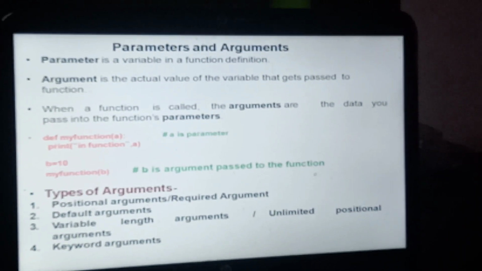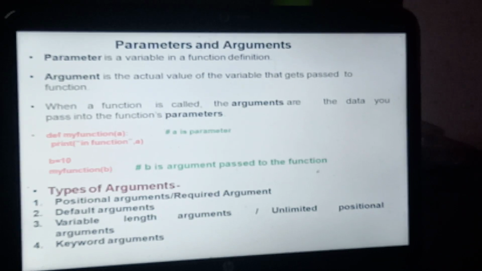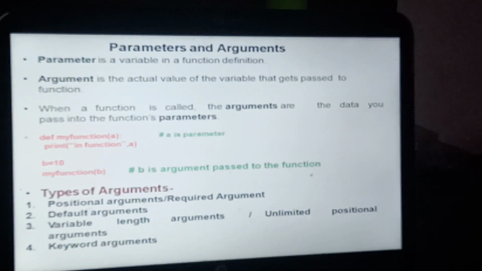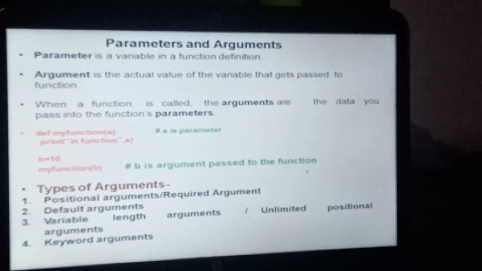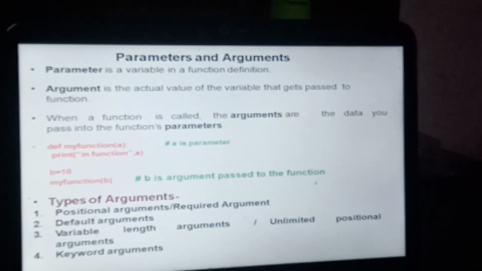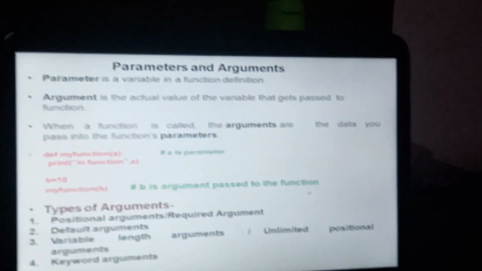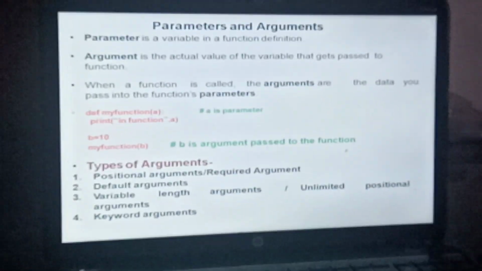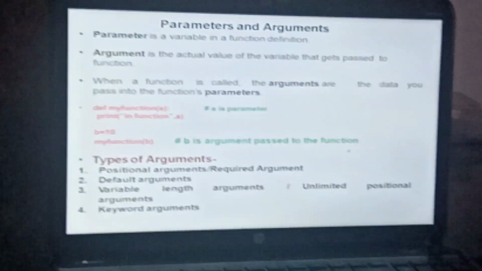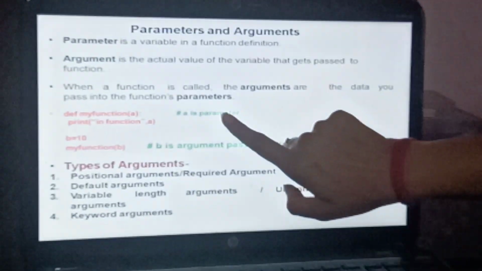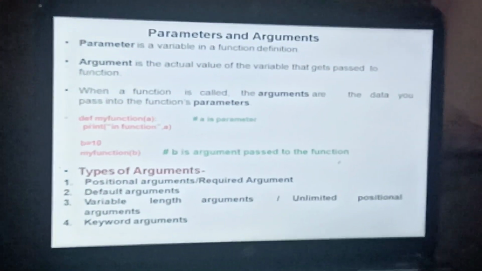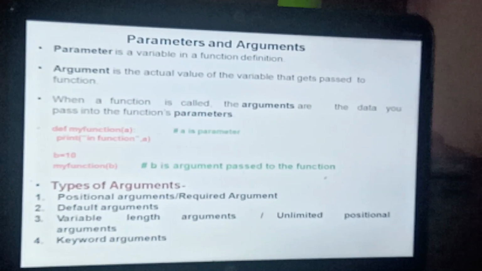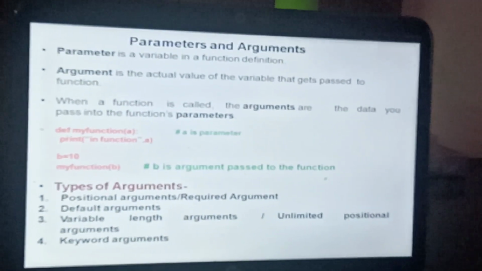When a function is called, the arguments are the data you pass into the function parameter. So when the function is called, the value you are passing to the function is known as the argument. Here a is the parameter. While defining the function, the variable which we declare is known as the parameter, and it becomes an argument when you call the function or pass the value to the function. Okay, so there are basically four types of arguments in Python.